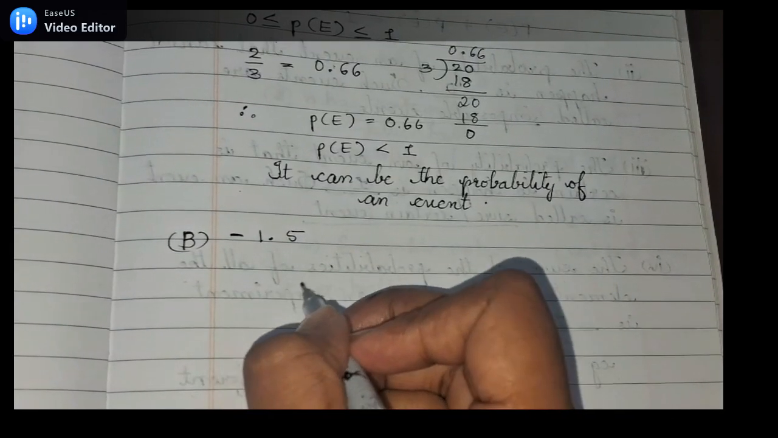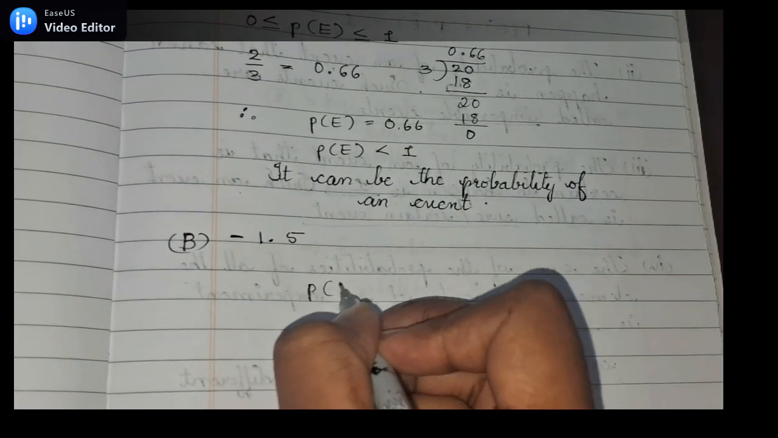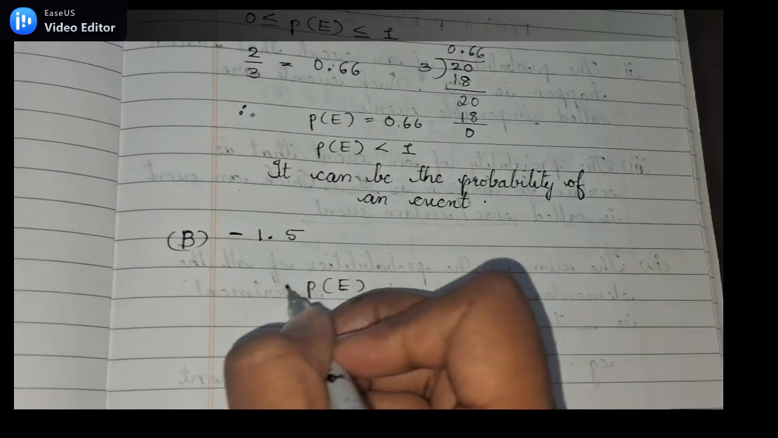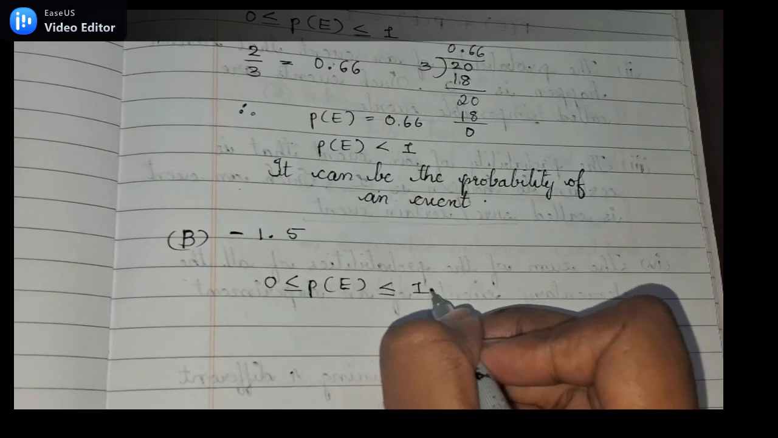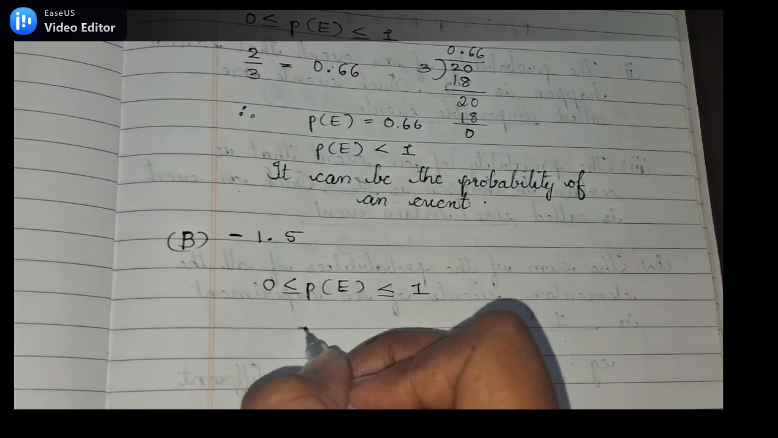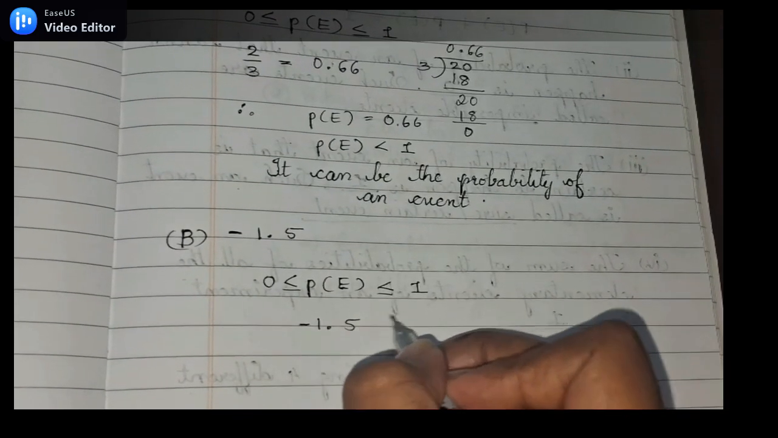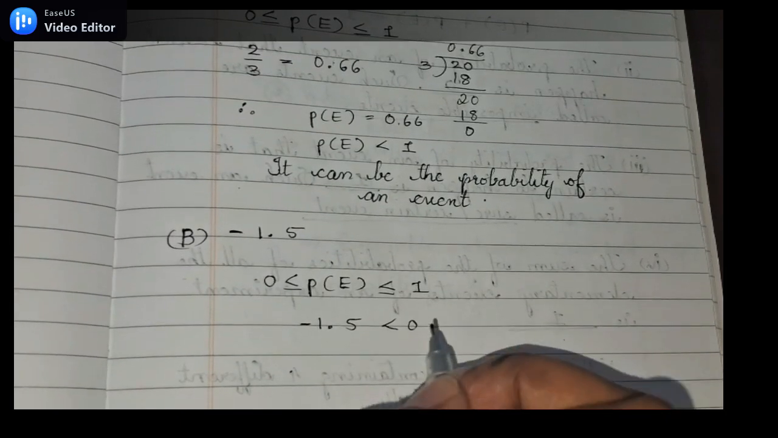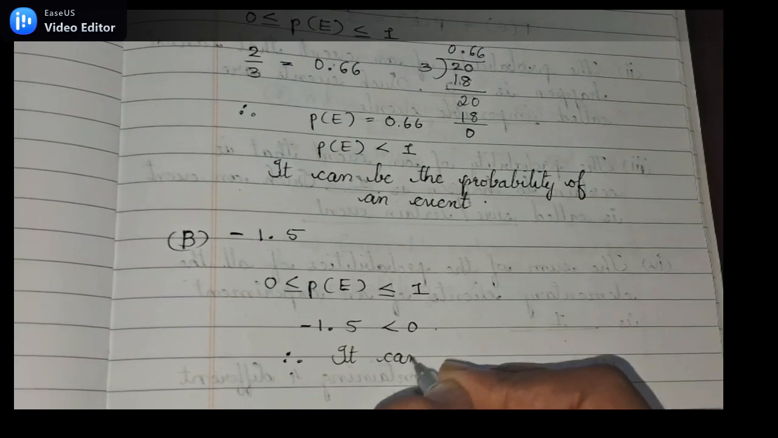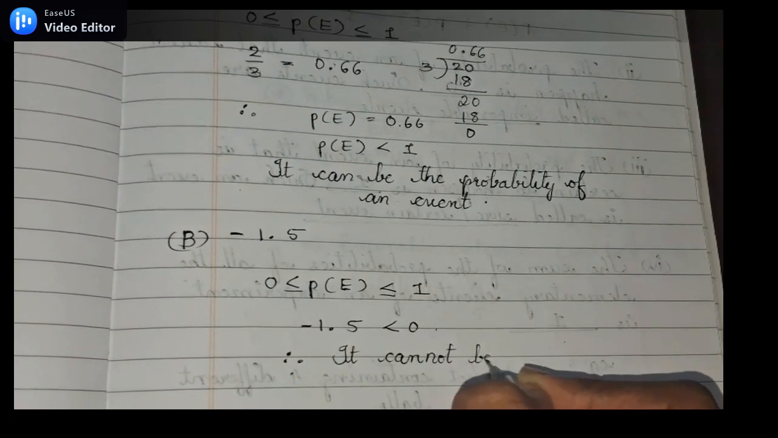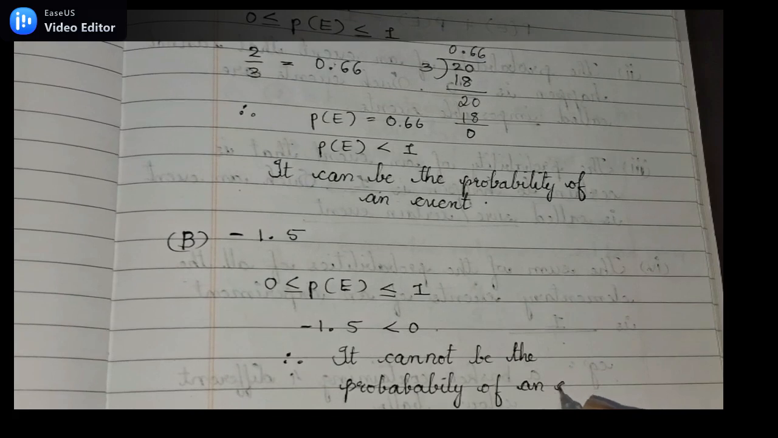Next question, minus 1.5. Minus 1.5 as the probability of an event here is less than 0. So according to the formula, P of E should not be less than 0. Therefore, minus 1.5 cannot be the probability of an event.